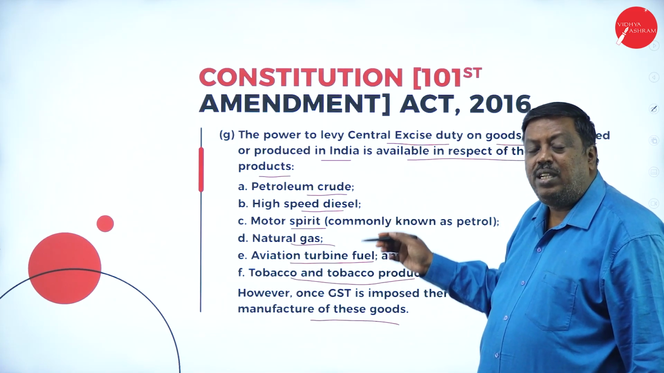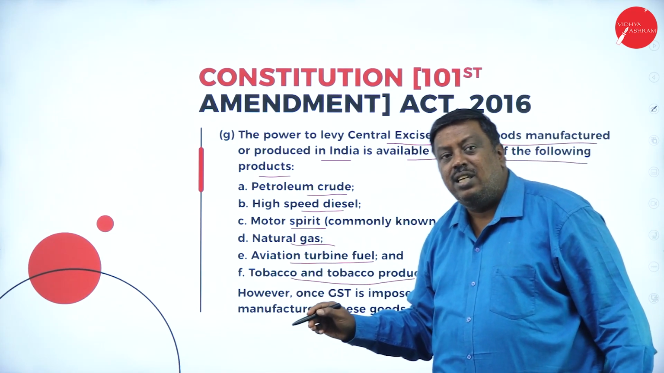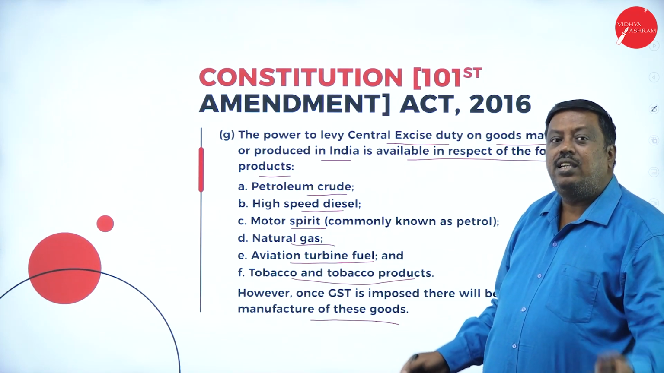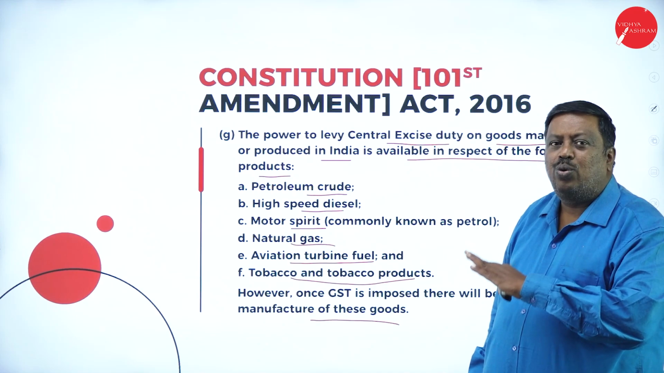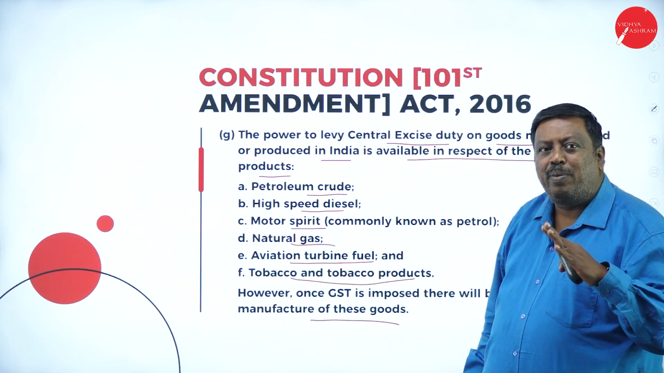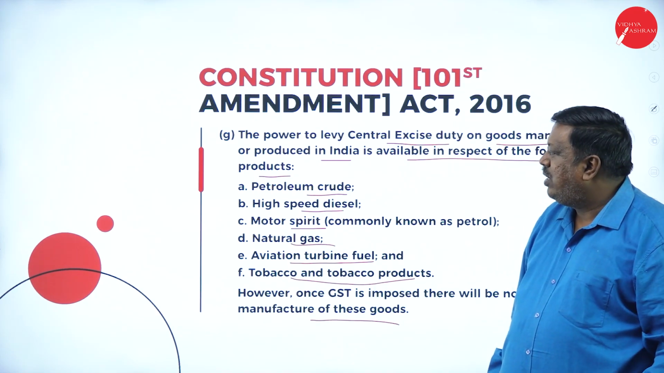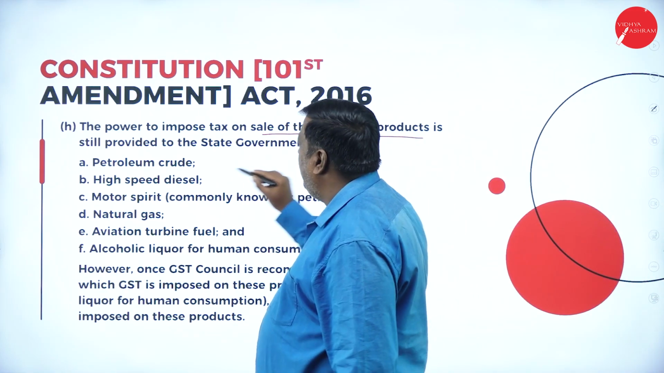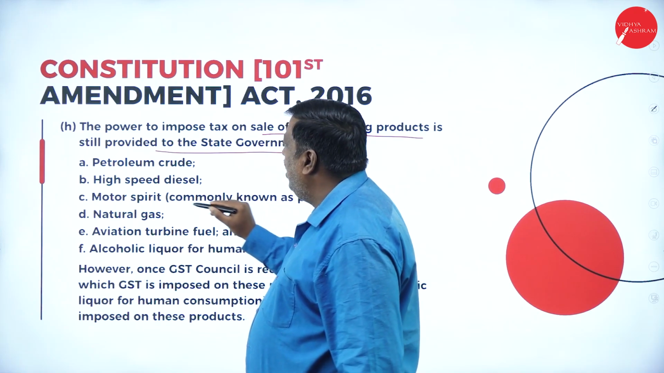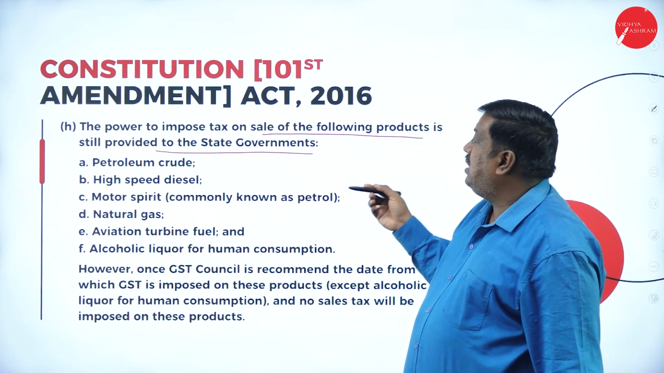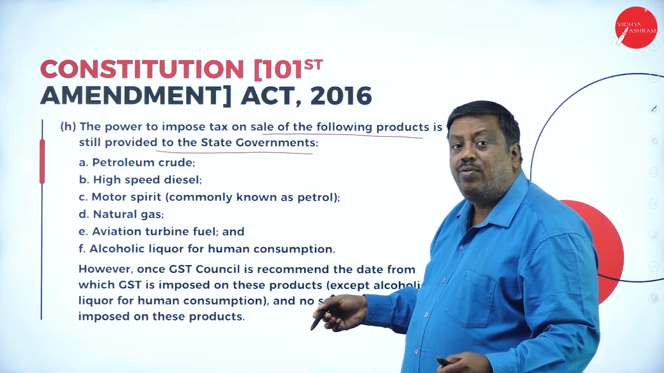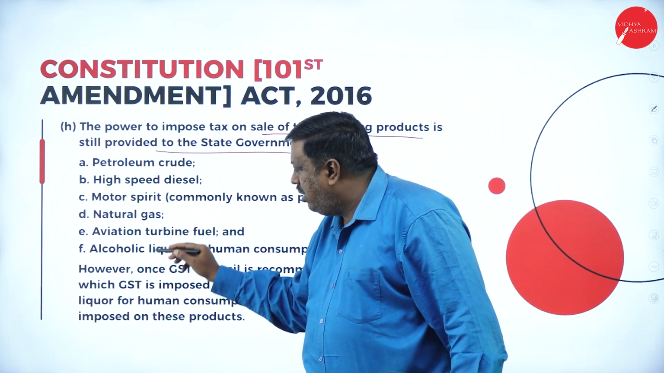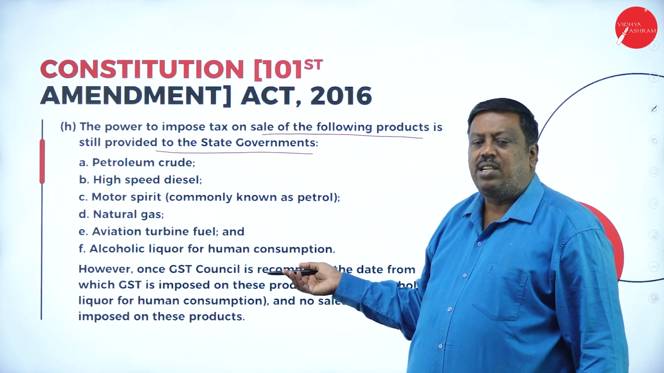If the government or the law or the council decides to take all these products, the goods as well as services, under the GST bracket, then no such duties will be levied and it will benefit the consumers as well as the manufacturers. The power to impose tax on sale of the following products is still provided to the state government. Like certain state taxes, it is still in the hands of the state governments on certain products, the same thing whatever we discussed in the concept of central.